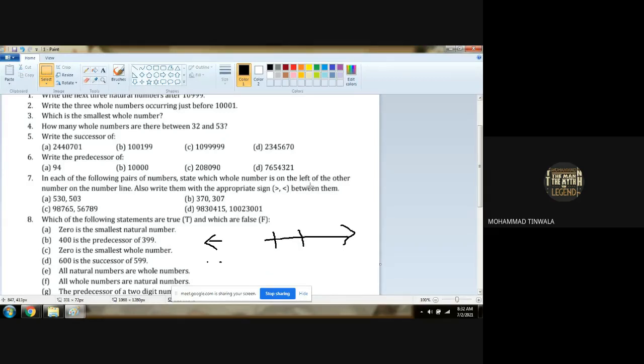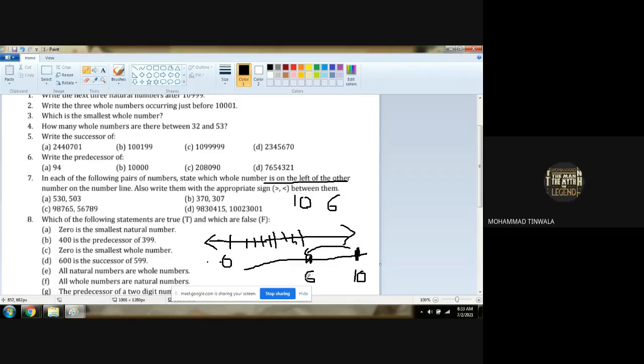Everybody knows that if the number line is starting with 0, it will be in ascending order. It will go from smaller to bigger number. Yes or no? Yes, sir. Take the bigger number, for example 10. Here 10 and 6 are given. Check according to the number line which number is on the left of the other one. So 6 will be the left of 10. 10 is on the right side, it is the bigger number, so 6 will be over here somewhere, on the left side.